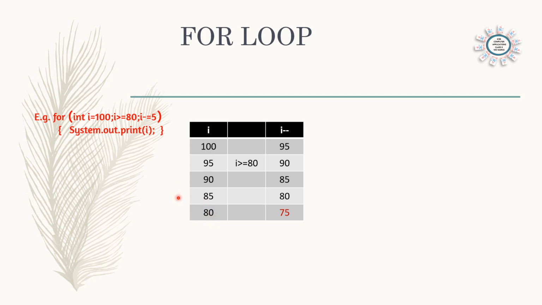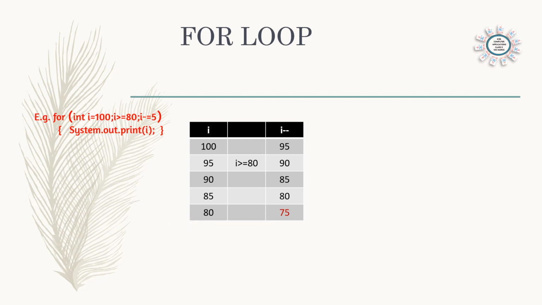And now once again updation, i will become 75. Before printing, the condition will be checked. i greater than or equal to 80. 75 is not greater than 80. That means the loop will stop there. Printing will stop there. So if we analyze, the last value of i will be 75, which is not printed. Printing will be done only till 80.